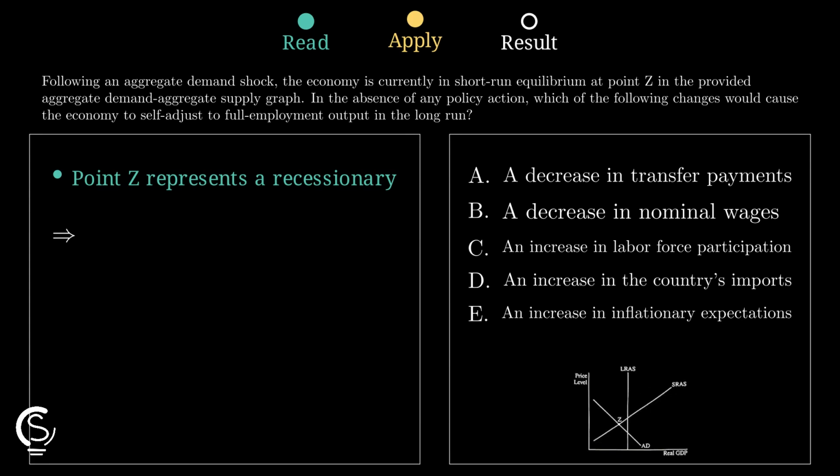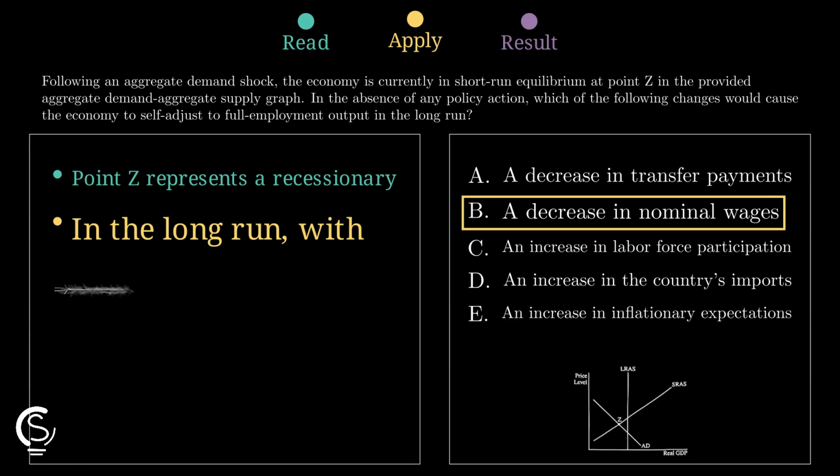Lower wages reduce firms' production costs, which shifts short-run aggregate supply to the right. As nominal wages decrease, short-run aggregate supply keeps moving right until output returns to full employment level. So the self-correcting change is option B.